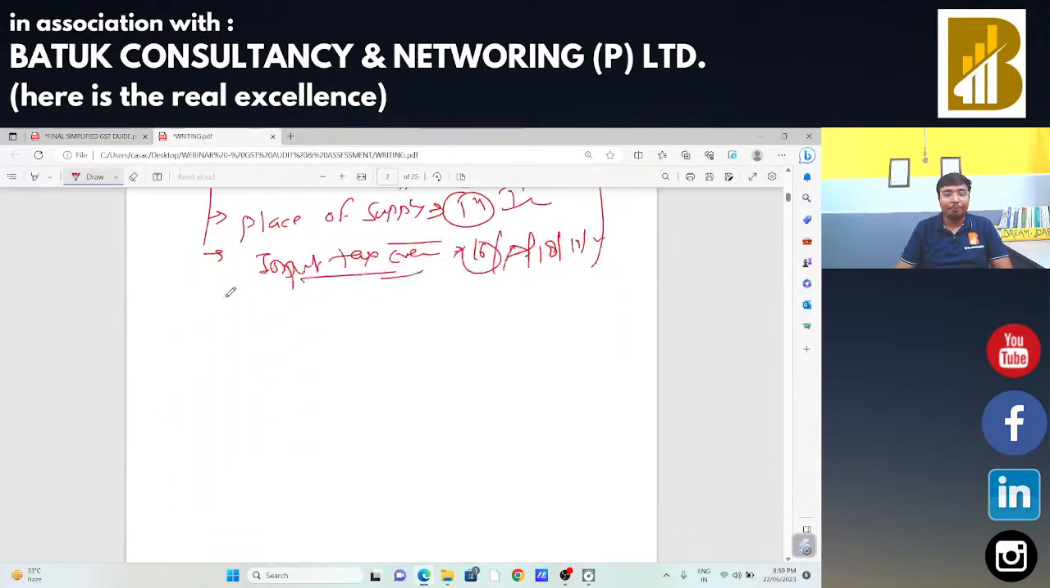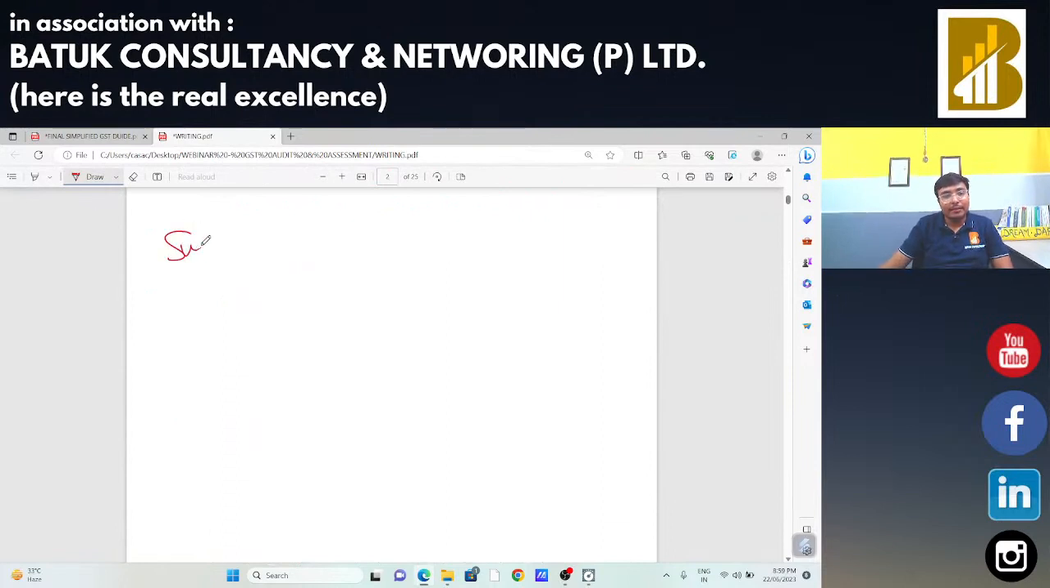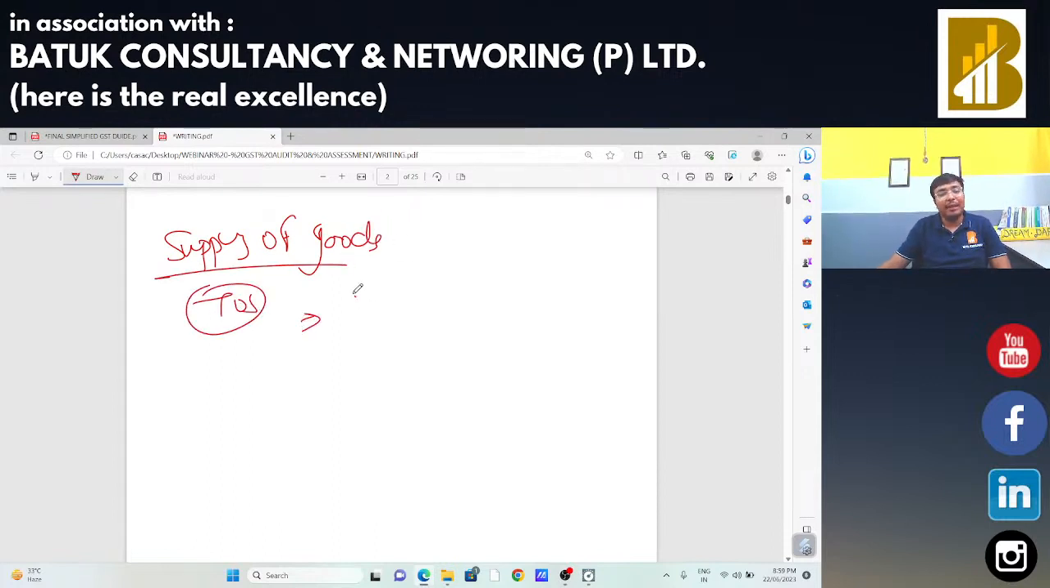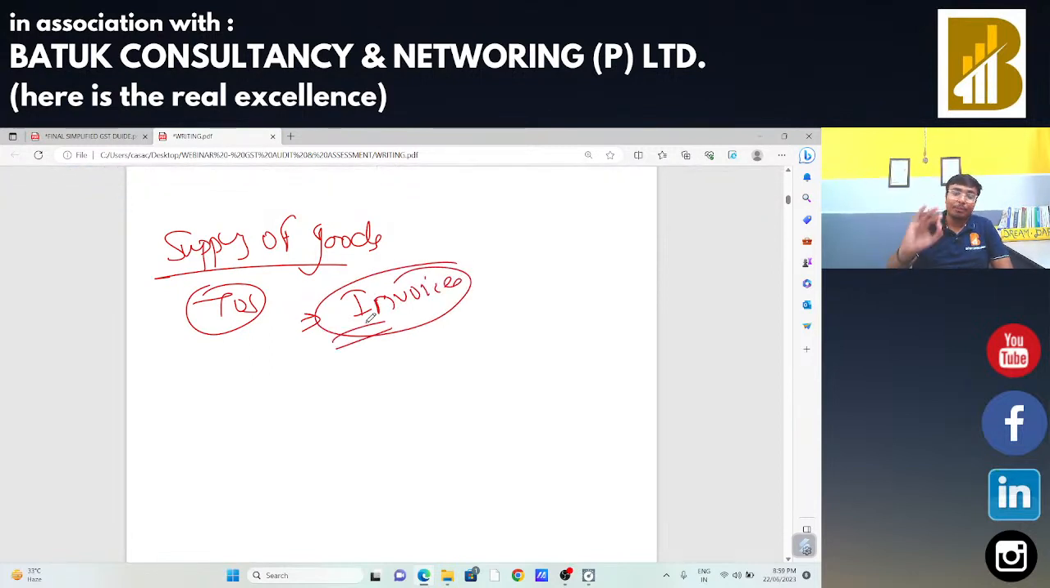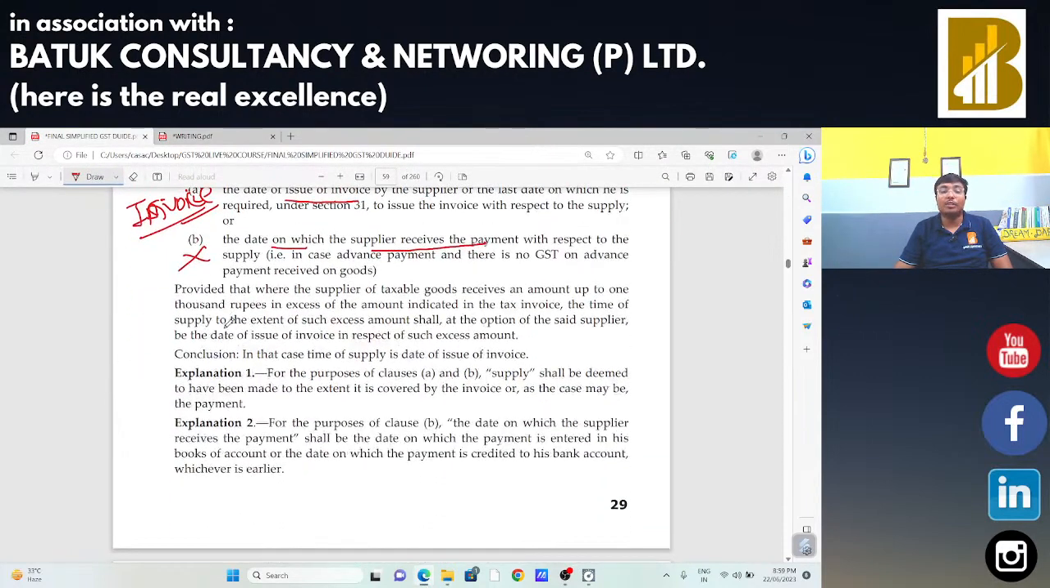Okay, so in case of supply of goods, if someone asks about time of supply, in that case the date of invoice will be the time of supply, because the provision is as per section 12 subsection 1. The provision is invoice or payment, whichever is earlier, but in case of goods there is no payment of taxes at the time of advances. So basically, conclusively, the time of supply will be the date of issue of invoice in case of supply of goods.